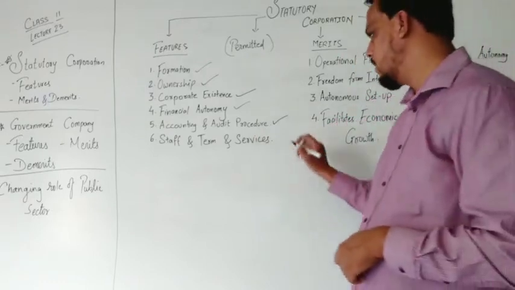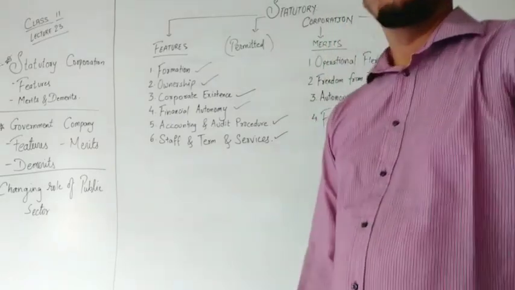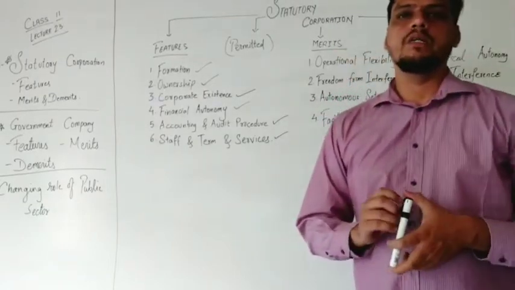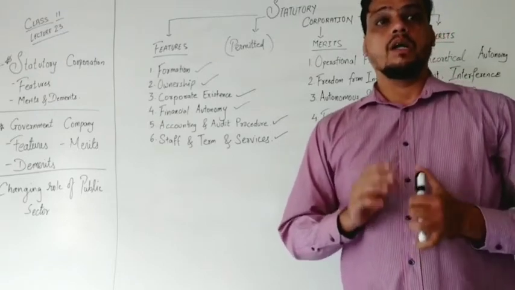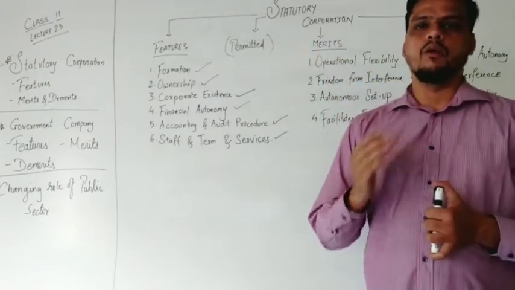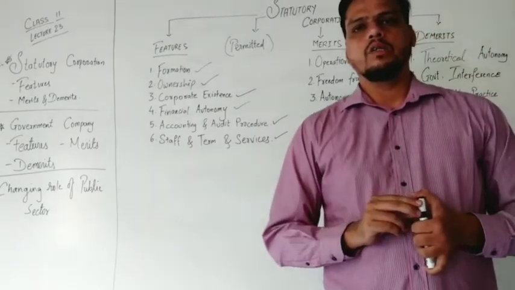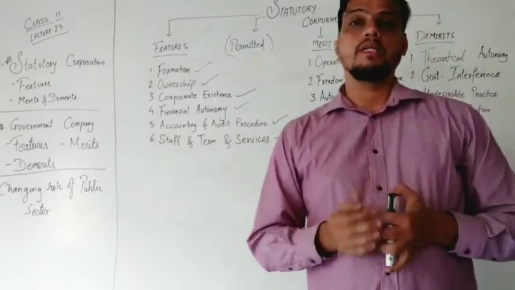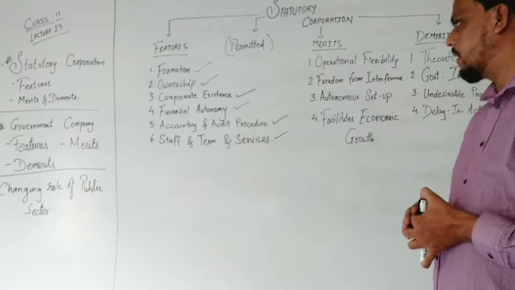Next point is staff and terms of service. If we are talking about terms of service, certain rules and regulations formed by the government are not applicable that much, but the organization can create its own rules and regulations to make improvements in the department or the organization. Here the board of directors, who are appointed by the government, make certain policies which make the organization better and better.